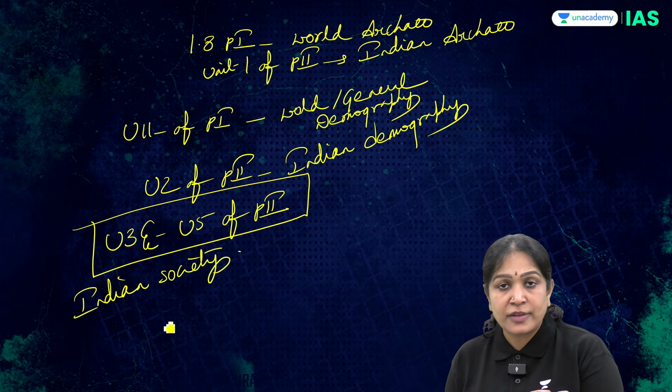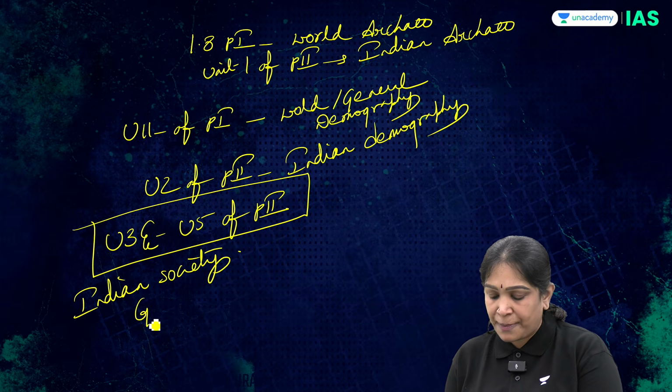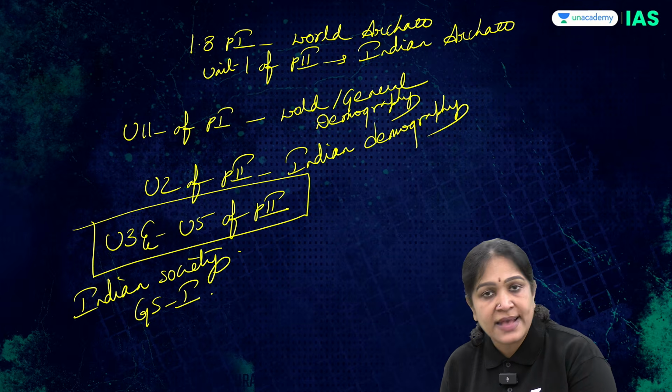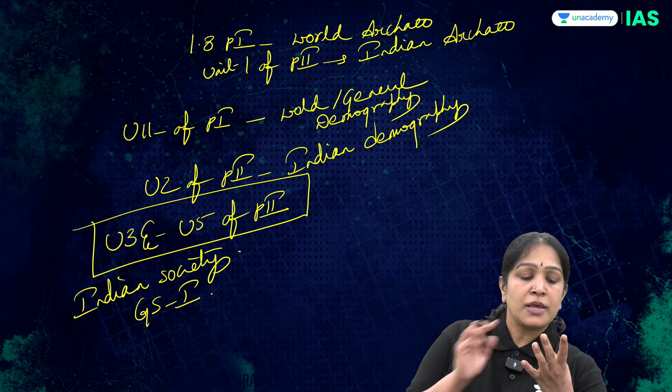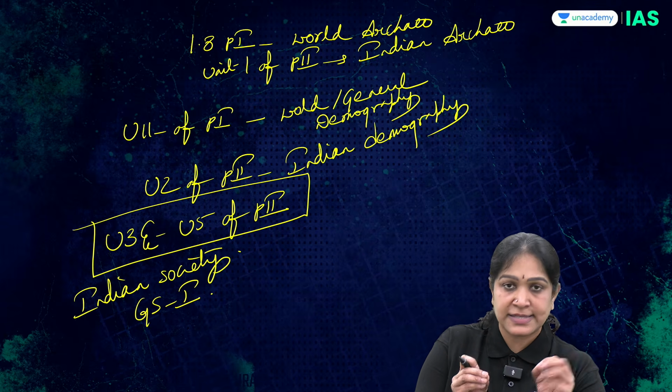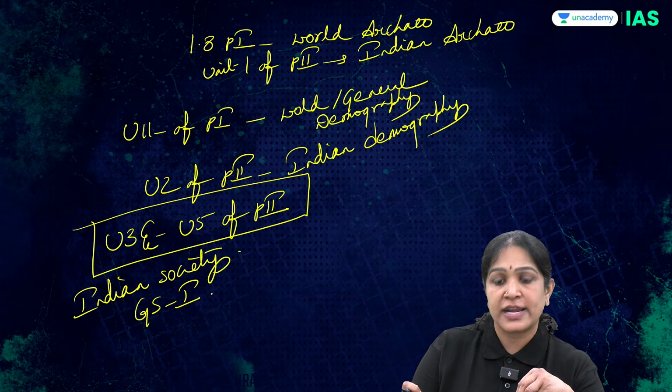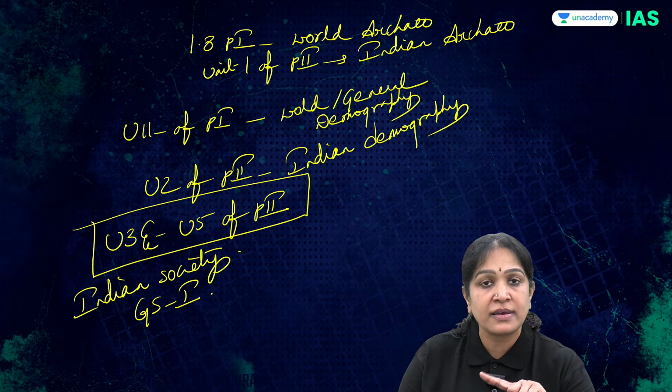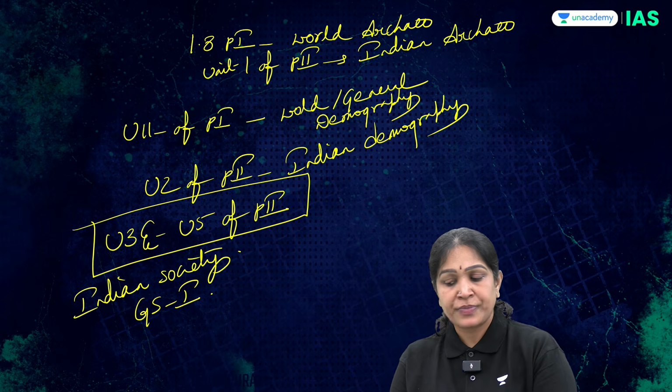This is where anthropology hugely overlaps with GS paper 1 as well. I repeat, unit 3 and unit 5 of paper 2 in the anthropology syllabus is about Indian society. This hugely overlaps with the Indian society paper.